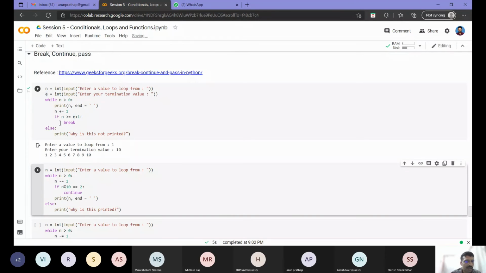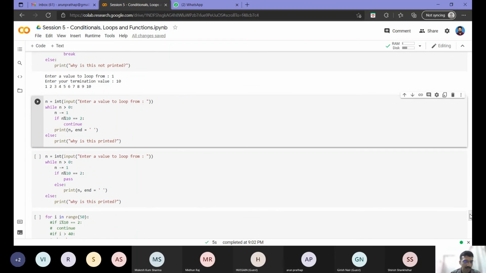That is because this else will execute only when the condition against which we are checking the while loop becomes false. In this case, inside the while loop we have checked some other condition, and from there we have forcibly exited the while loop. So in those cases, the statement inside the else will not get printed. Only when the while loop terminates normally, with the condition in the while loop turning false, will the else get executed. I hope that's also clear. That may come in use when you are implementing something.